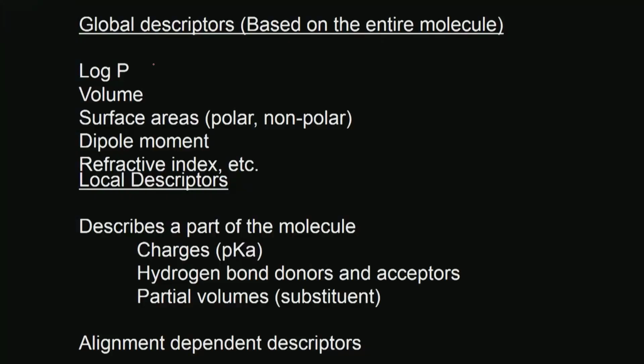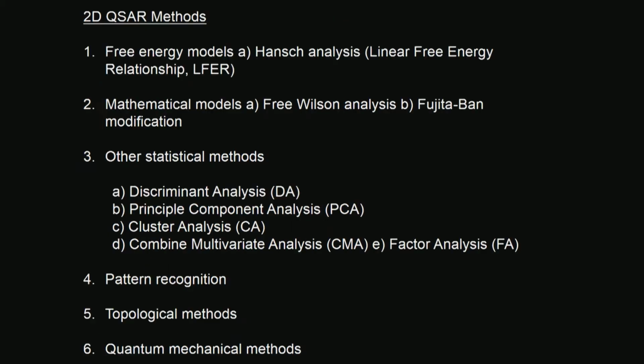Okay. Global descriptors: log P, okay. Log P, once I know the molecular formula, I can calculate the log P using a QSPR; volume, surface area, polar surface area, non-polar surface, dipole moment, refractive index. Then local descriptors describe a part of the molecule, okay: charge in one portion, hydrogen bond donors and acceptors, partial volumes, alignment. Then you have alignment dependent descriptors, okay, when it is aligned, those descriptors. These are all called global descriptors.